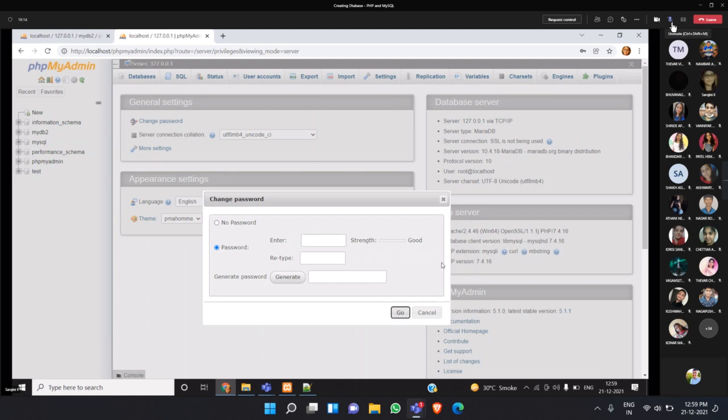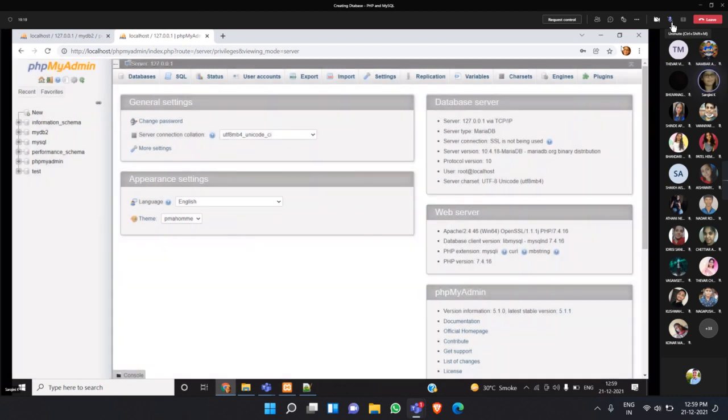After you click go, you close the complete screen, because now you're going to log in using the password which you created. So now you can close this window. See, I am going to close it now.